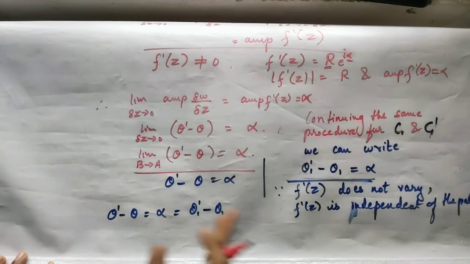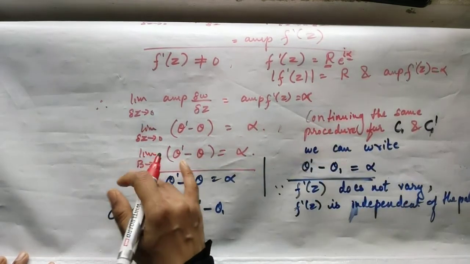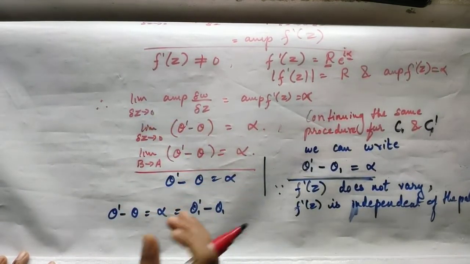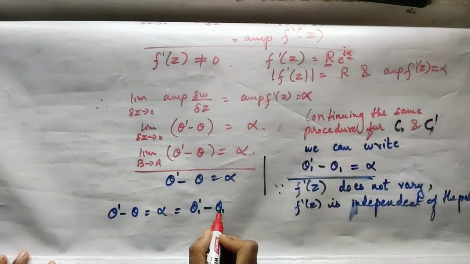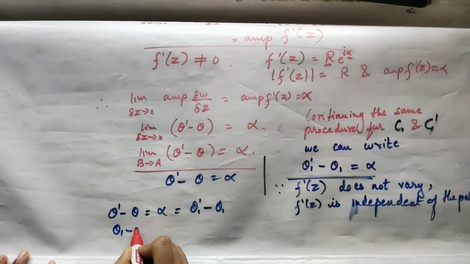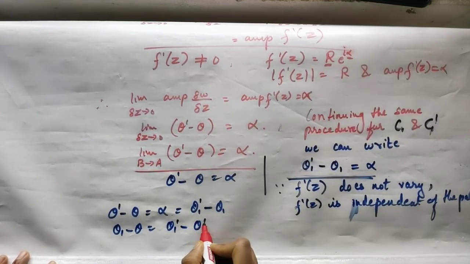For now, since we are considering only the angles, I'm just eliminating that limit and discussing the angles. So let us rearrange the terms. Now I can get my theta 1 to the left hand side. Theta 1 minus theta should be equal to theta 1 dash minus theta dash.